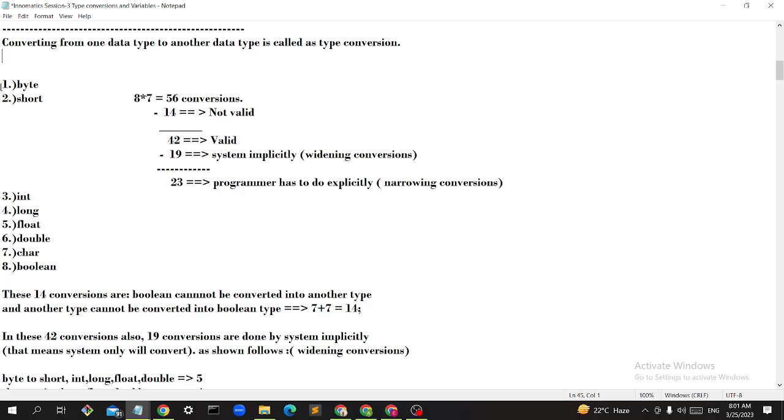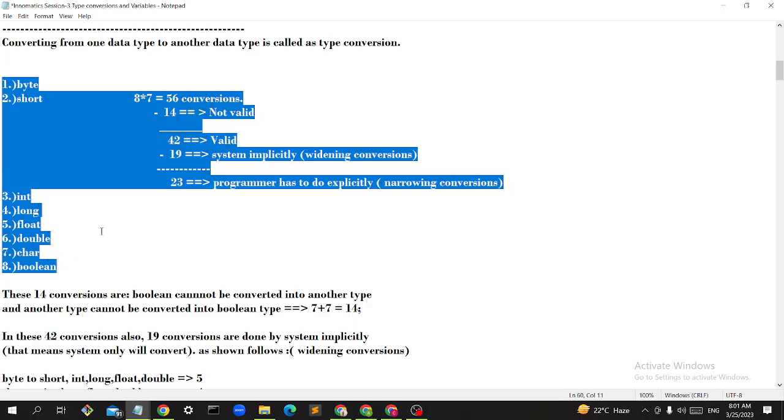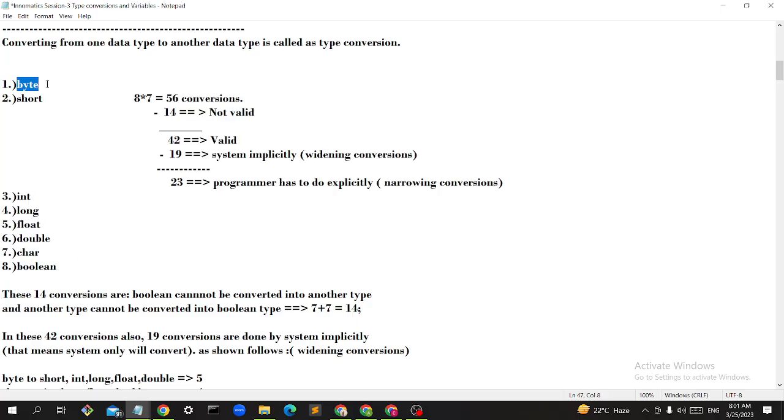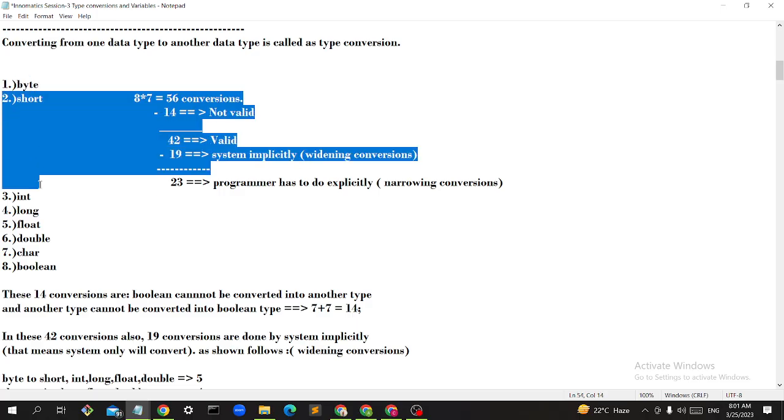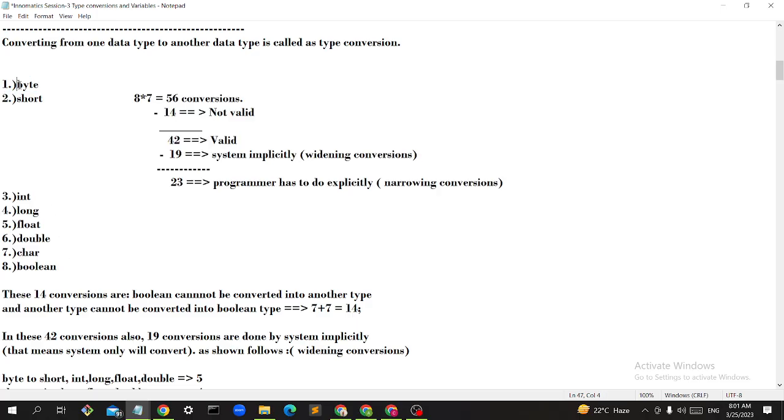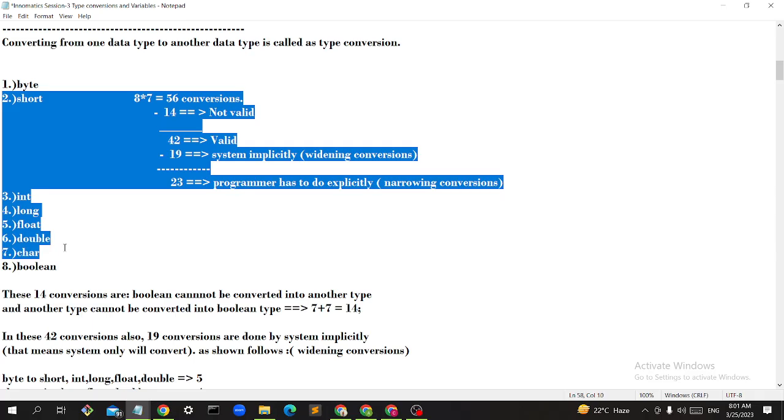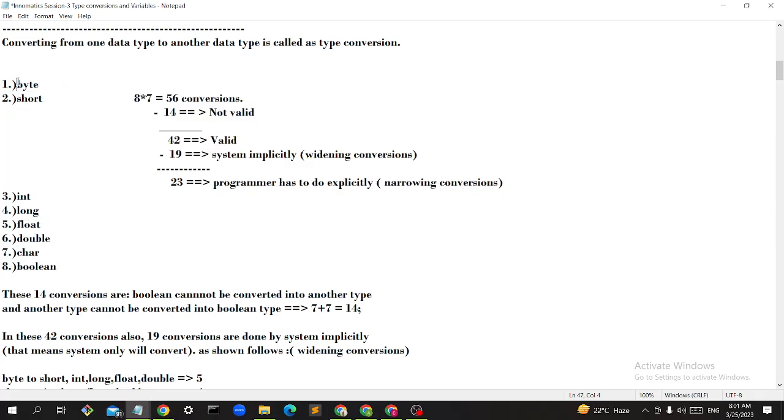There are 8 primitive data types. If I leave one and convert into the 7 other types, like byte, how many conversions will come in total? If I convert byte to short, int, long, float, double, char, boolean, that is seven types. Again, short to 7 types: byte, int, long, float, double, char, boolean.